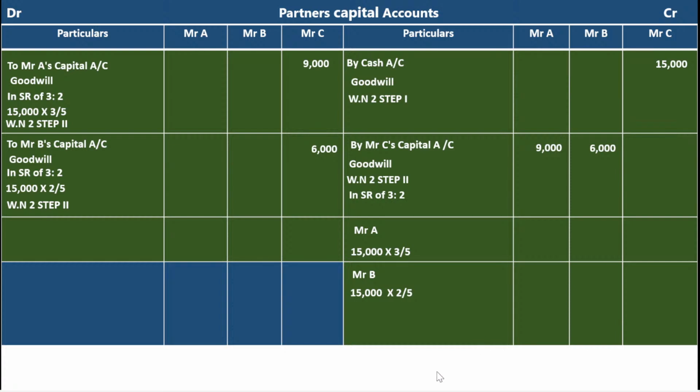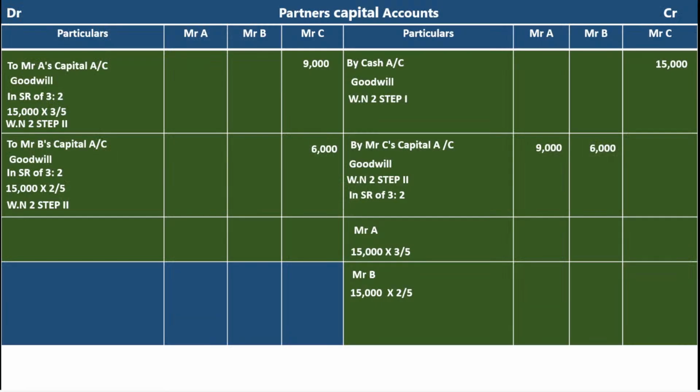C's capital account. If you want to pass the entry as per the rules of debit and credit, you have to pass the entry like this. Otherwise, you can remember it like that. When the new partner brings the cash for goodwill, write it on the credit side. Next, you distribute the goodwill to the sacrificing partners' capital accounts in the new partner column, in the sacrifice ratio. Reverse by new partner capital account, but in the old sacrificing partners' capital account column. So I think everybody is understanding it. Next, if anybody wants to note it down, pause the video and note it down.